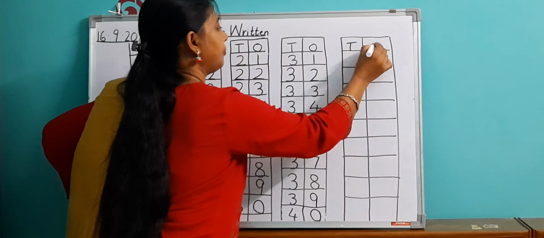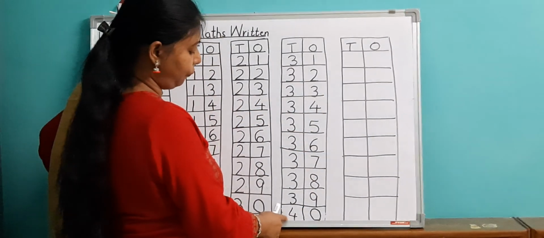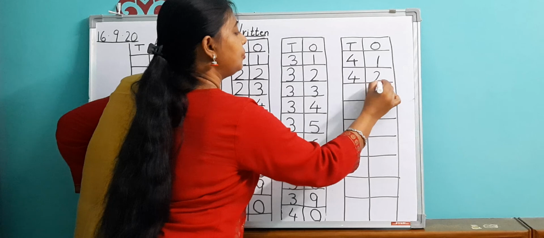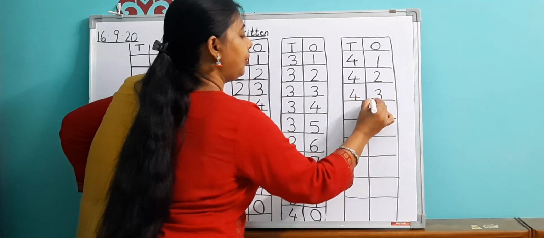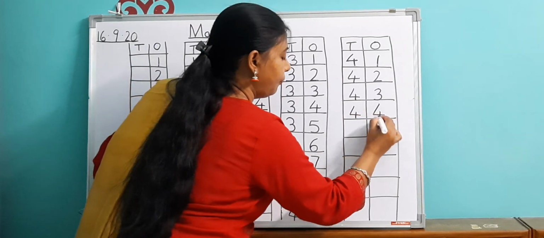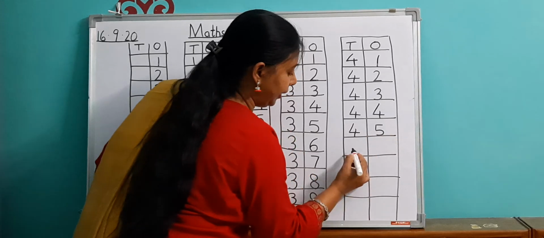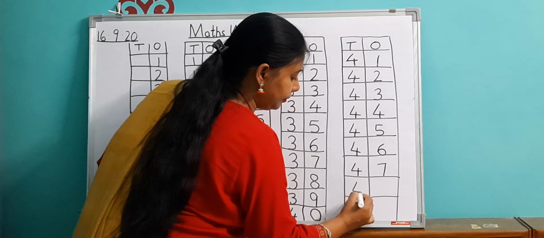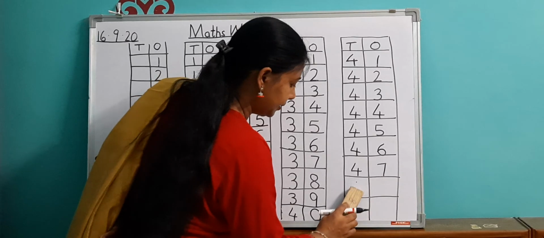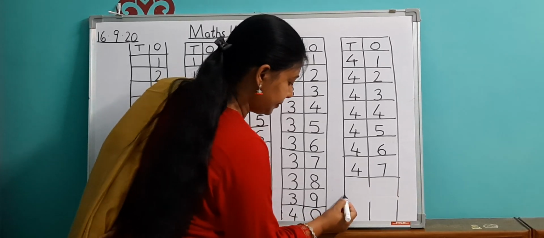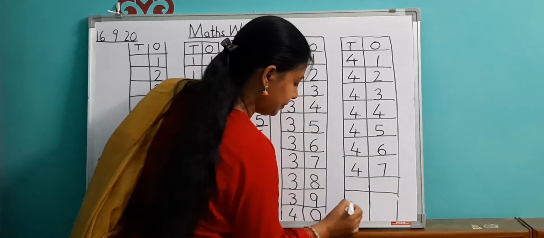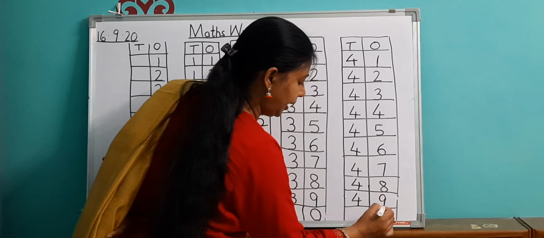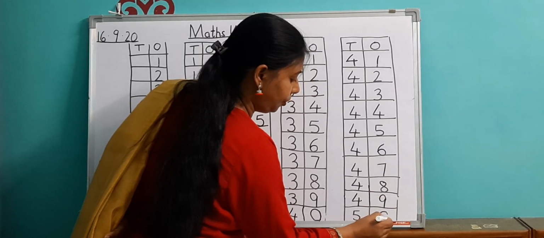So this is, now this is 40. So 4 of 40 will come here. 40, 1, 40, 2, 40, 3, 40, 4, 40, 5, 46, 47, 40, just a moment. This is 48, 49 and then 5, 0, 50.